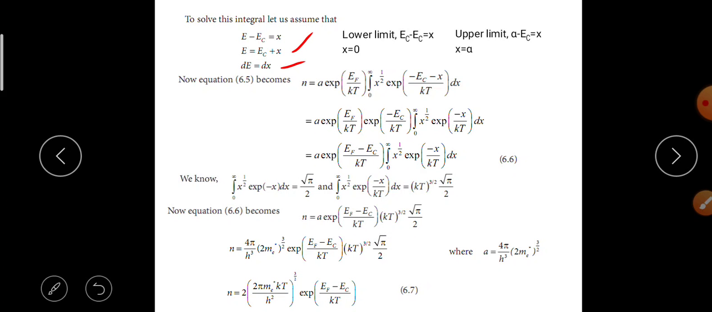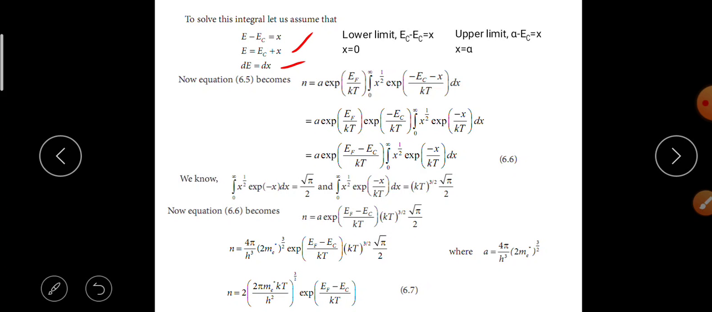Now equation 6.5 becomes N is equal to A into exponential EF by KT into the integral 0 to infinity of x power 1 by 2 e power minus x by KT into dx. Now by solving, we know that the integral 0 to infinity of x power 1 by 2 e power minus x into dx is root of pi by 2, and the integral 0 to infinity of x power 1 by 2 e power minus x by KT into dx is equal to KT whole power 3 by 2 into root of pi by 2.